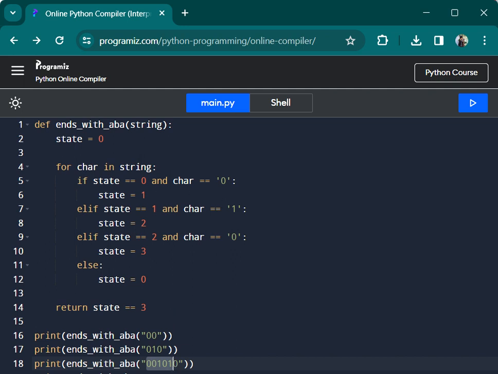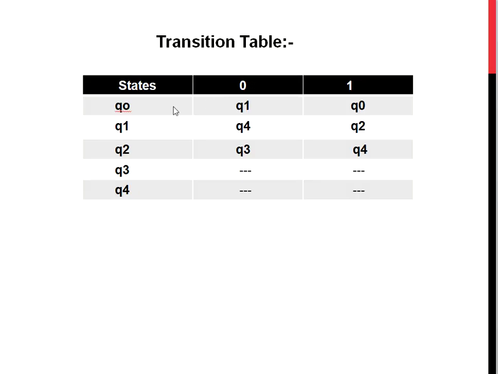And our transition table is, so this is our transition table. That means if you are standing at q0 and 0 occurs, then you will go to the q1 state, and if 1 occurs, you will go to the q0 state, and so on.